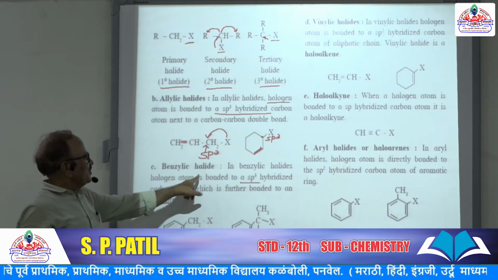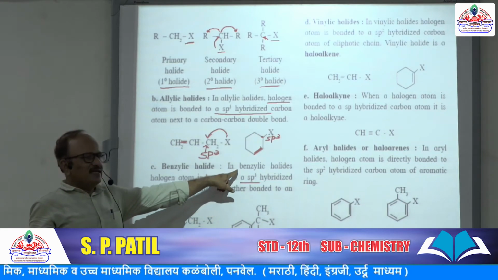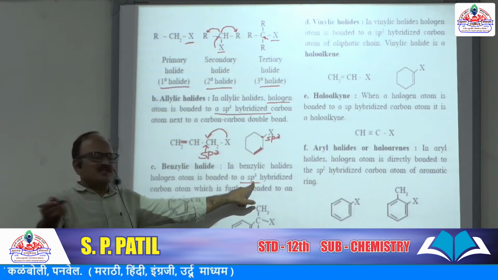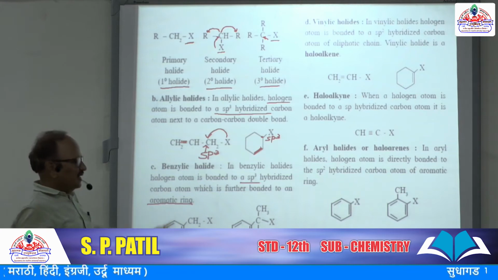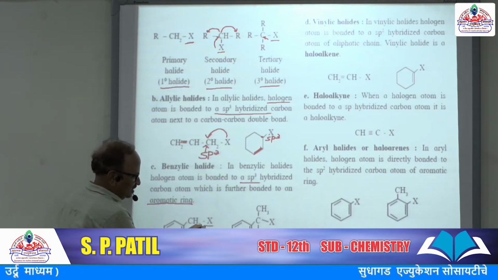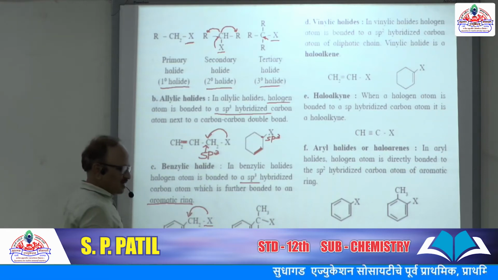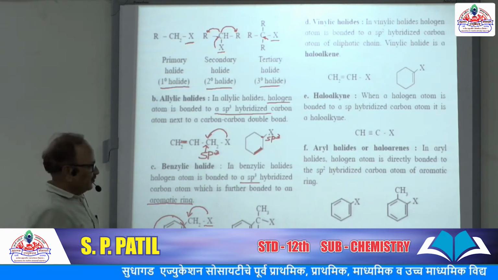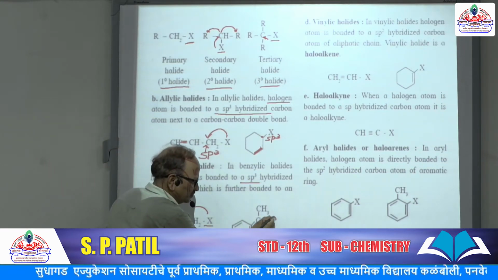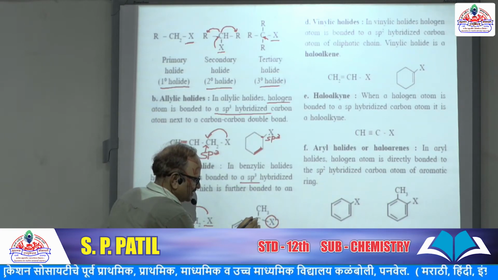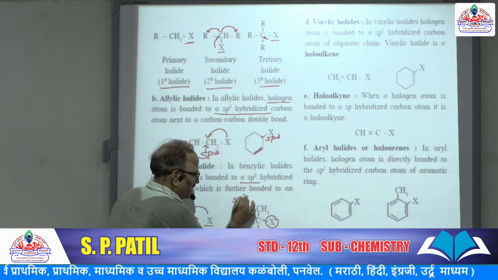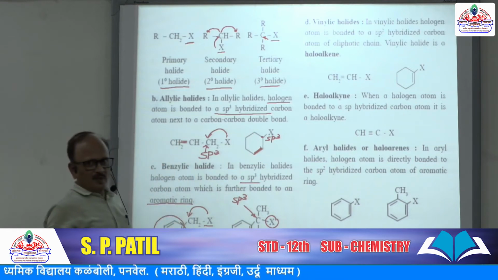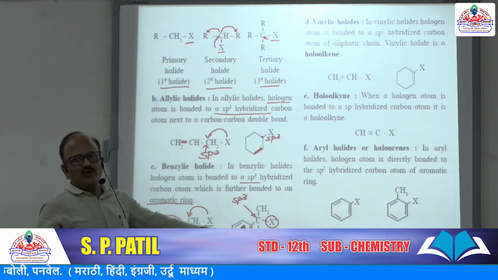See this example: the halogen is bonded to an sp3 hybridized carbon, which is next to the aromatic ring.